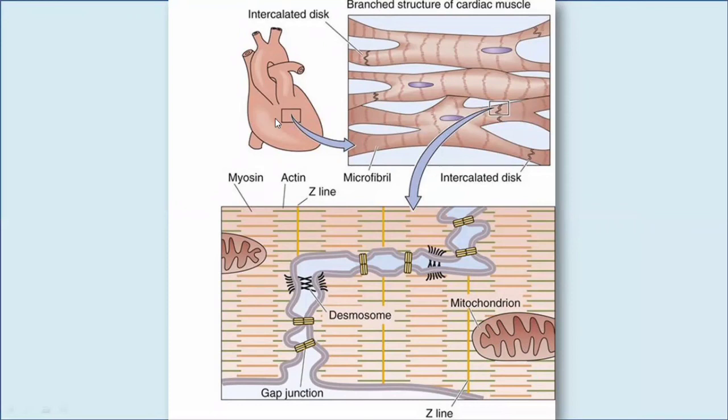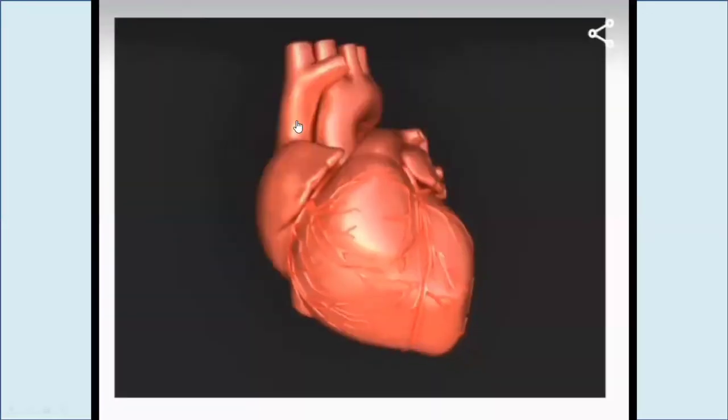The heart cells, these cardiac muscle tissues, are basically abundant in microfibrils, and there are many mitochondria present inside the heart, so that it provides the strength to the heart for pumping blood to the whole body. The heart basically has an internal pacemaker.